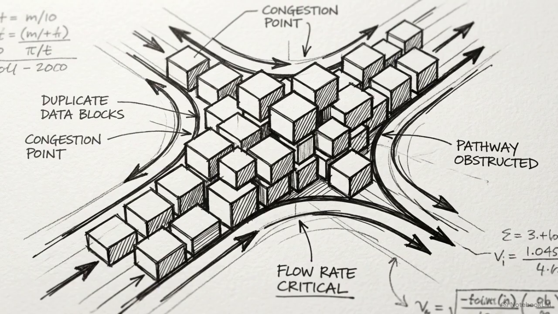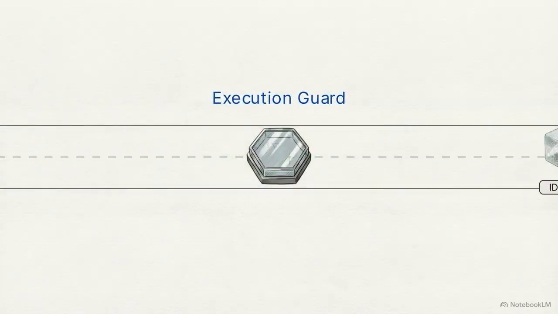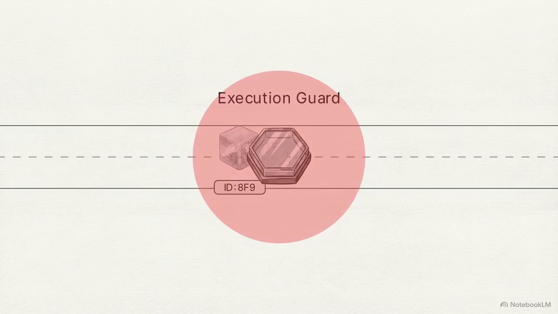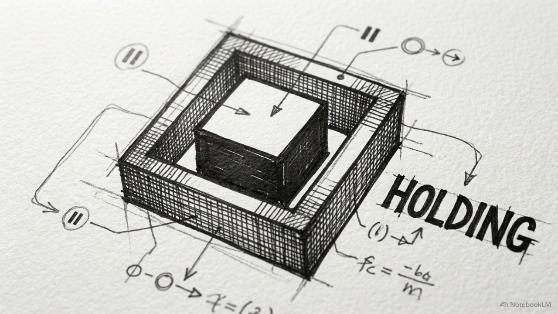Furthermore, Kafka guarantees at least once delivery, meaning duplicate messages will inevitably occur. Your handlers must be idempotent, utilizing execution guards to ensure a duplicate message does not result in a duplicate charge to the user. By forcing states into a holding pattern until asynchronous tasks confirm success, the zombie pattern ensures that partial failures never translate into permanent data corruption.